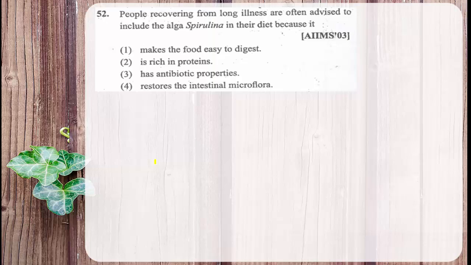People recovering from illness, that means after recovering from some disease, are advised to consume spirulina regularly in their diet. This is because it is rich in protein. The highest protein is found in spirulina. It is commonly called single cell protein. The common name of spirulina is single cell protein.